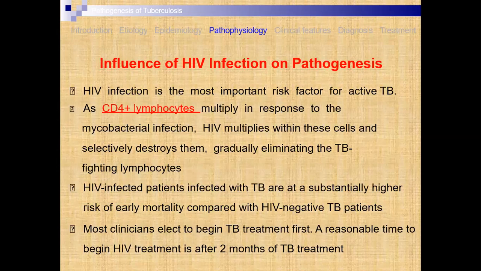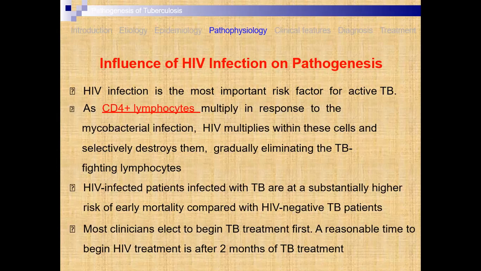HIV infection is the most important risk factor for active TB. CD4 lymphocytes multiply in response to the mycobacterium infection. HIV multiplies within these cells and selectively destroys them, gradually eliminating the TB-fighting lymphocytes.